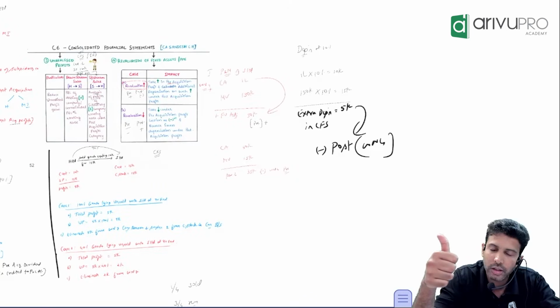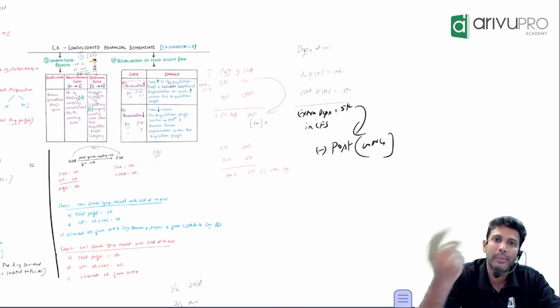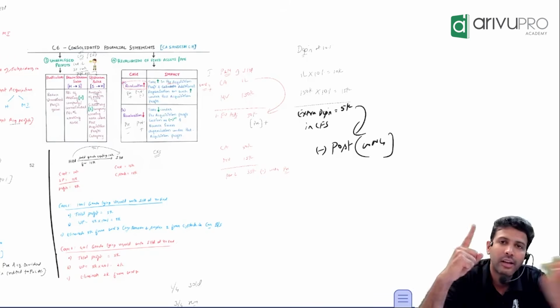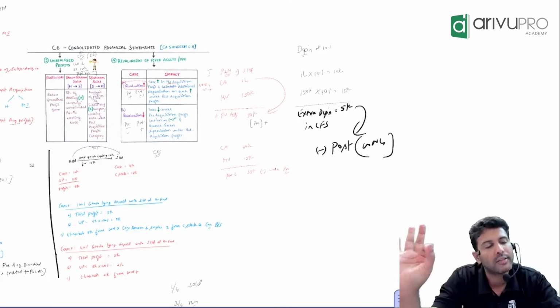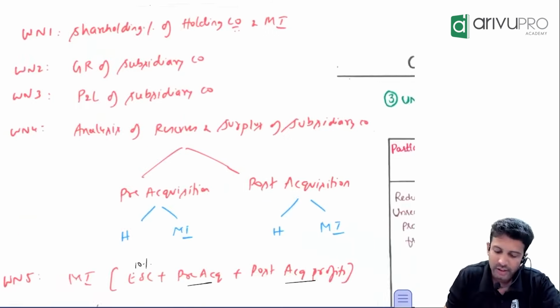First working note, shareholding percentage, meaning the holding company owns how much shares in the subsidiary, and minority interest owns how much shares in the subsidiary. Finding out that is working note number 1. Working note number 2, general reserve of subsidiary company. Third one, P&L account of subsidiary company.